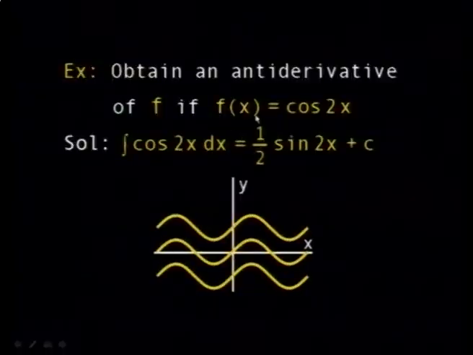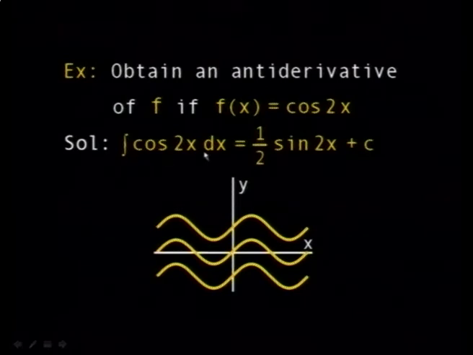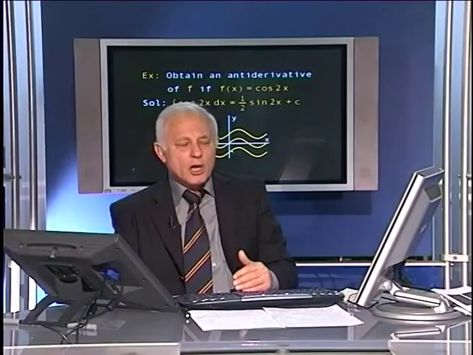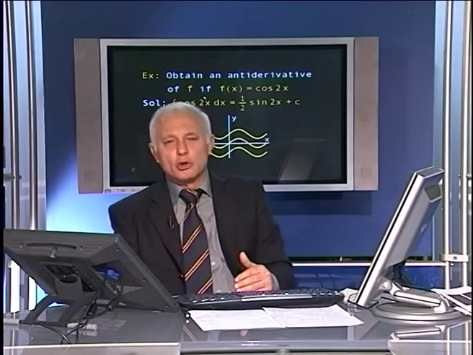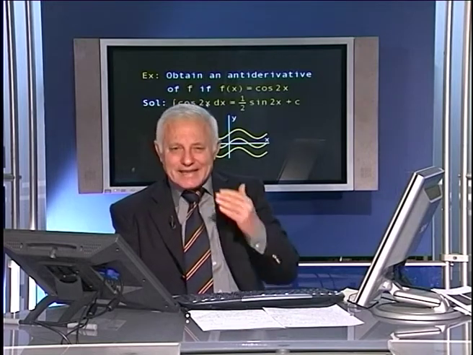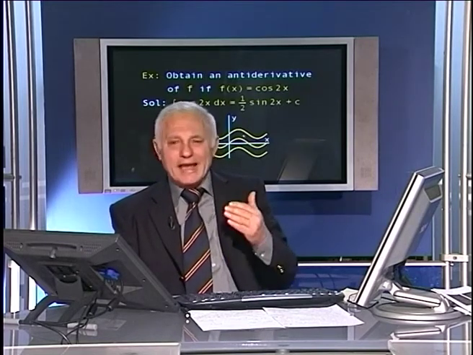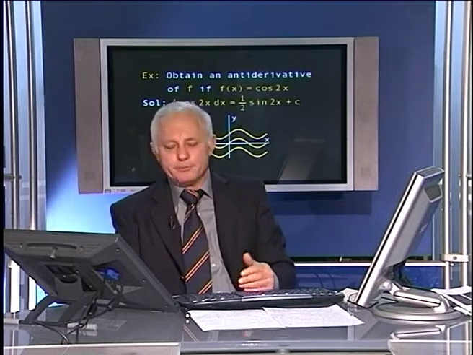For example, here you have f of x is equal to cosine 2x. So what is the integral of cosine 2x? When you integrate this, you get what? You get half sine 2x, because when you differentiate half sine 2x you get cosine 2x, but you have to add c. As I said, it's not a luxury, you have to add c, because c represents what? A family of parallel curves. Each of them is suitable to be a candidate for your original problem.